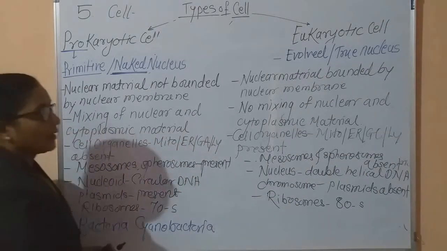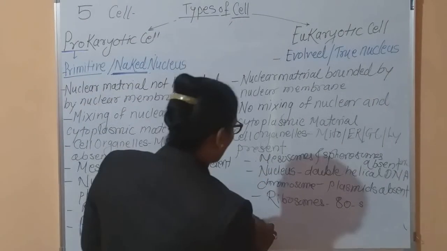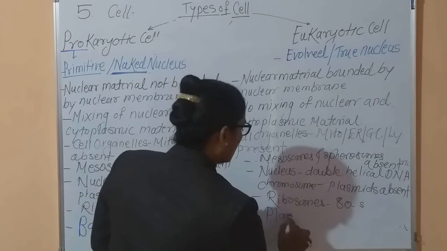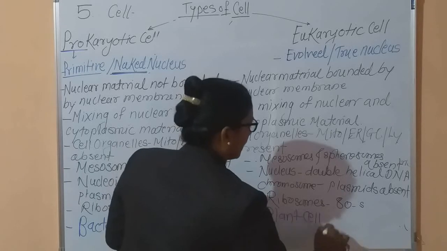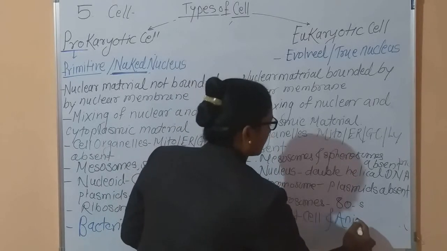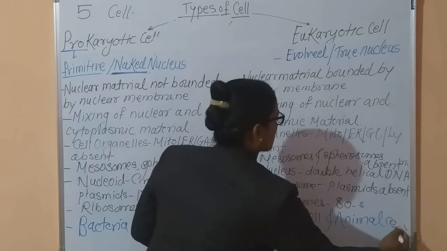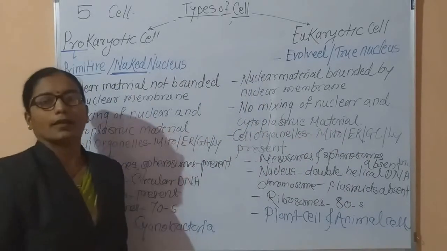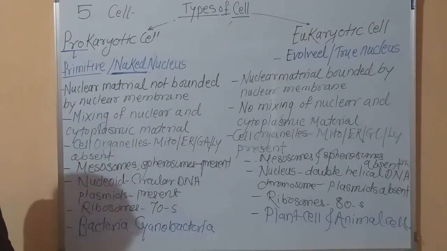And in case of eukaryotic cell, the examples are plant cell and animal cell. Now you have to note down this difference in your notebook. I think you are very clear about these two.